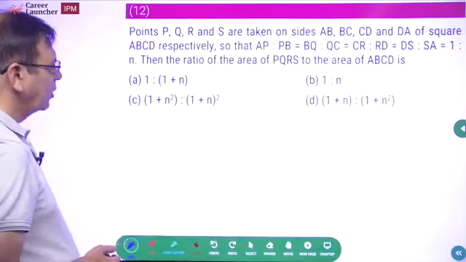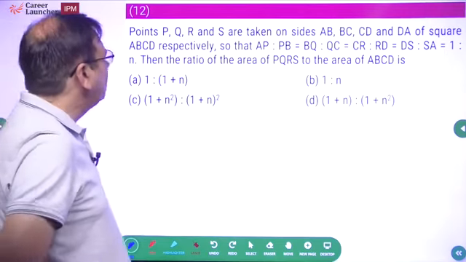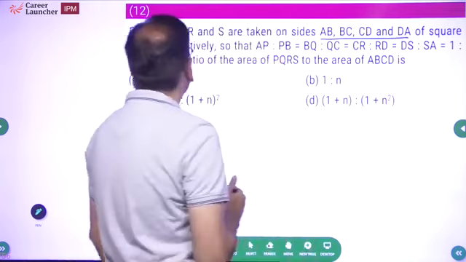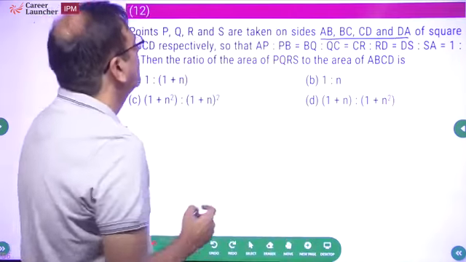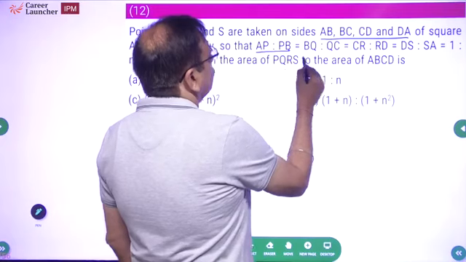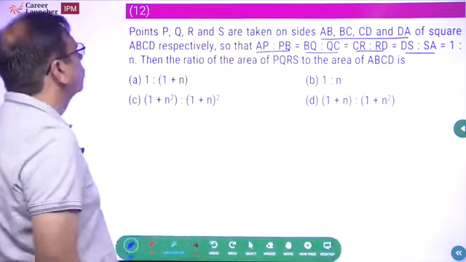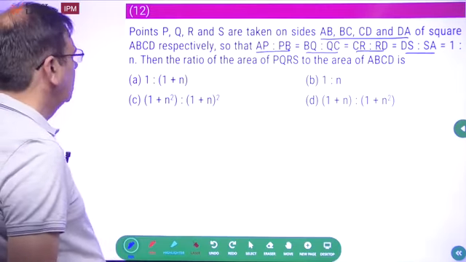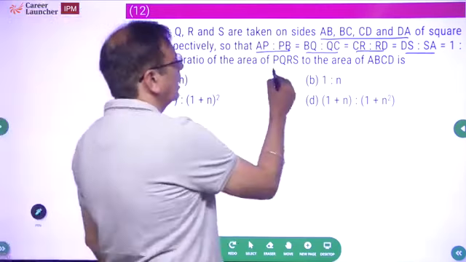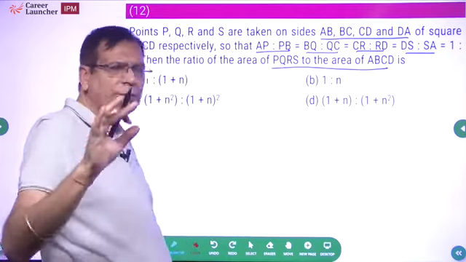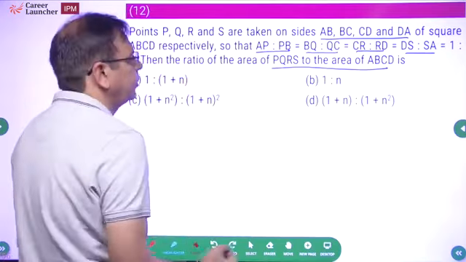Okay? Another question has come. Points P, Q, R, S are taken on sides AB, BC, CD and DA of the square ABCD respectively, such that AP is to PB, BQ is to QC, CR is to RD, DS is to SA is equal to 1 is to N. Then the ratio of the area of PQRS to ABCD. Same. It's geometry, we'll draw the figure and we'll eliminate choices. Okay? First thing.